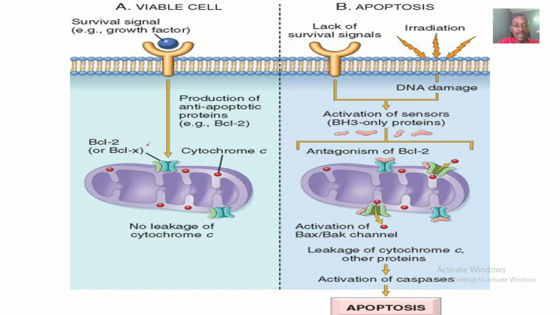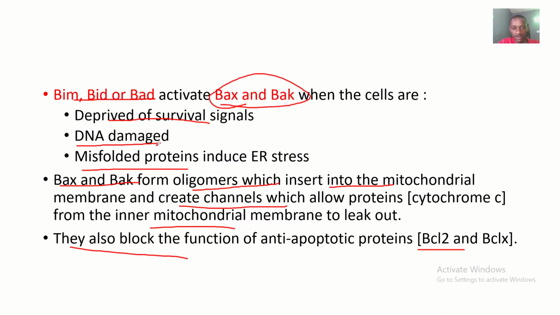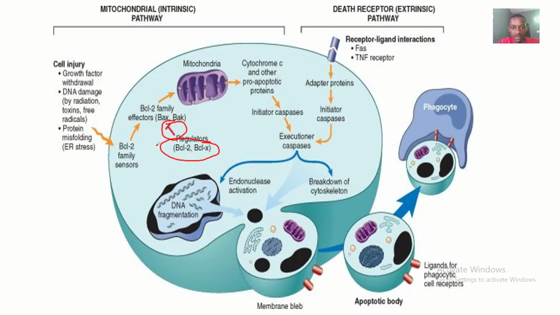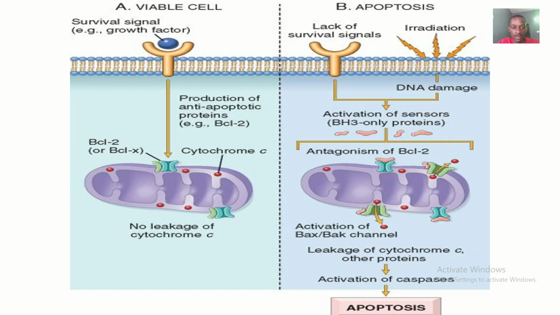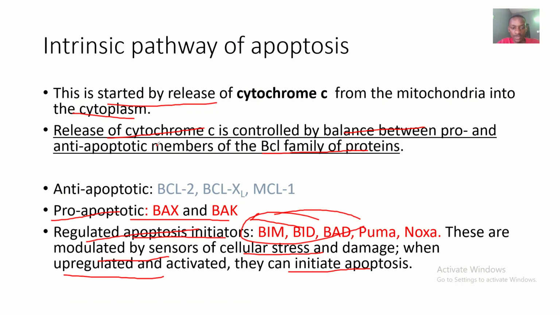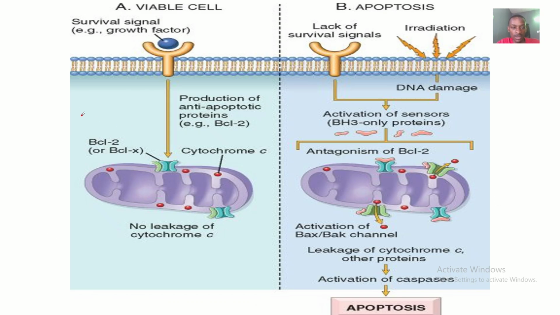I just want to connect something. These are the anti-apoptotic ones.